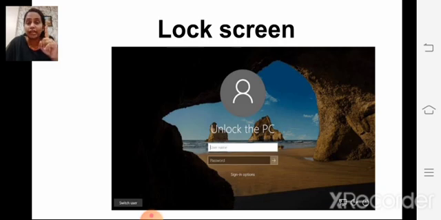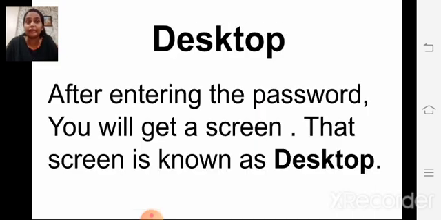The first screen we get on the monitor is the Windows 10 lock screen. Here you have to type the password, and after entering the password, you will get a screen.